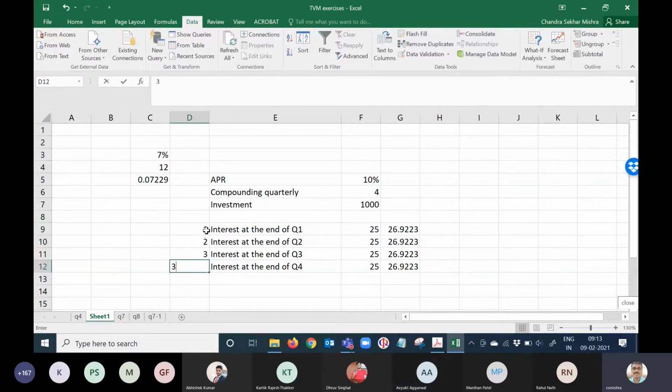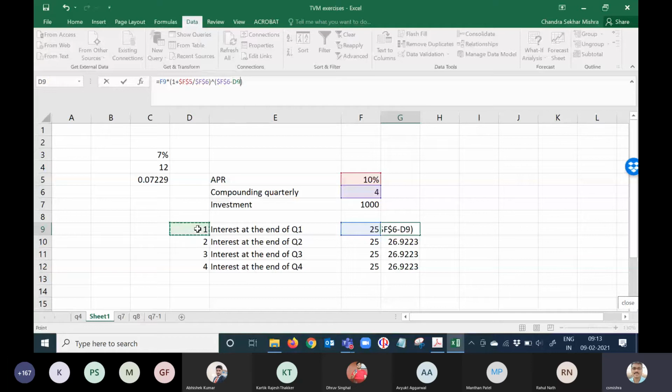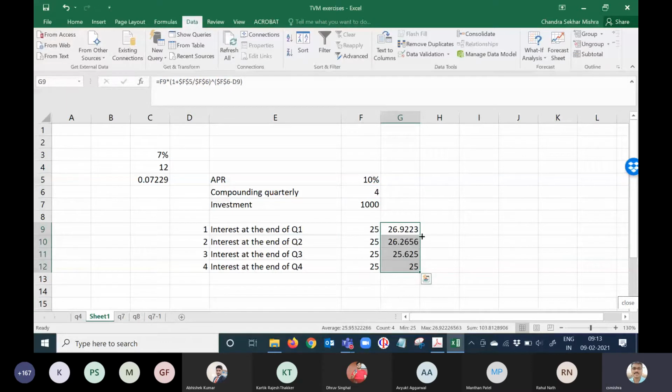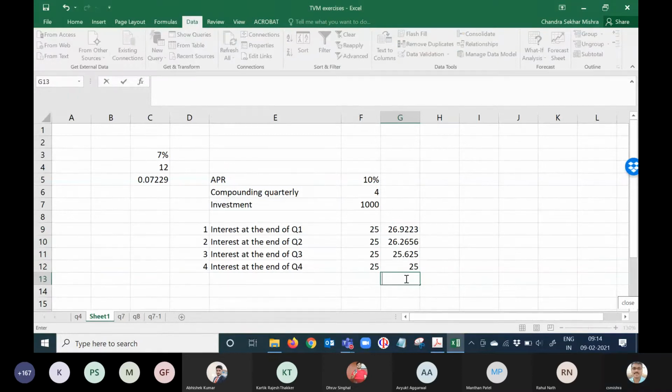See, when you work in Excel, try to put everything in a formula. You try to avoid putting in a number. So what do I do now? I put this one, correct? I hope it will be done now. Okay, very good. So what is the total interest? Interest how much? Sum of this.